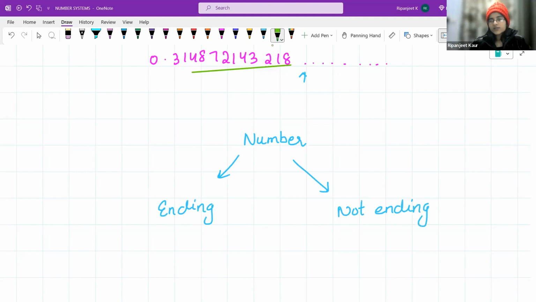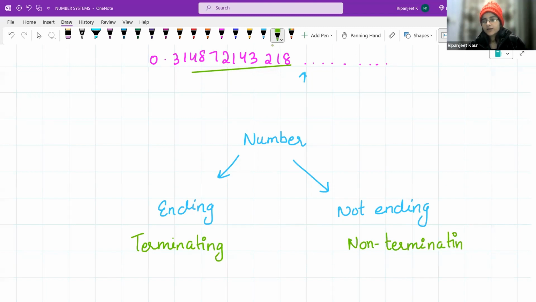The ending ones are called terminating in maths. Terminating numbers. The not ending ones are called non-terminating. Okay. So now we got a gist of what terminating and non-terminating are.